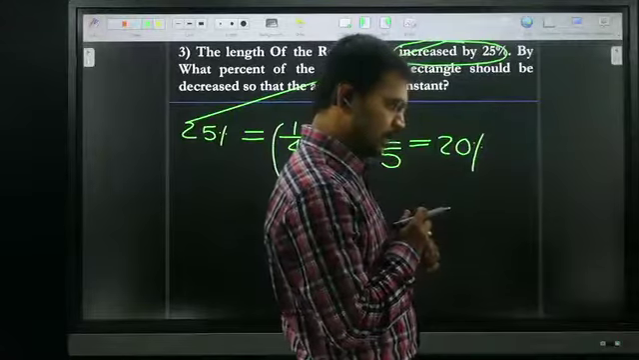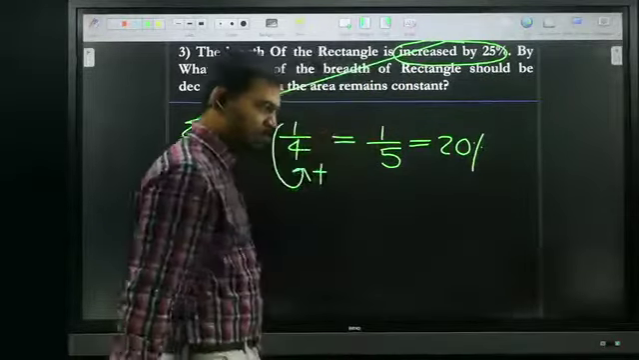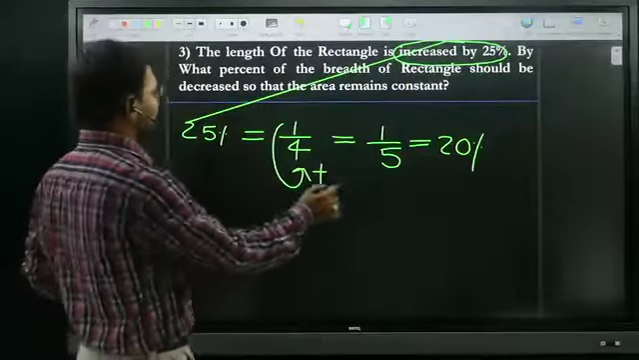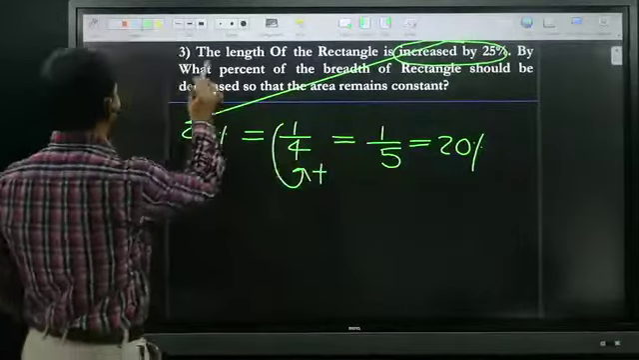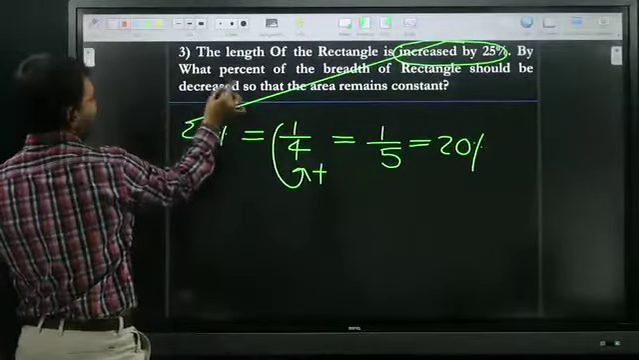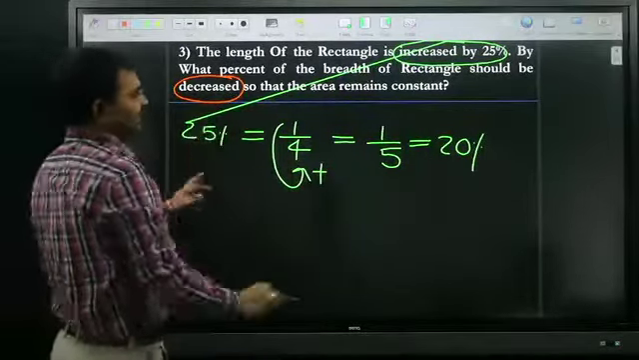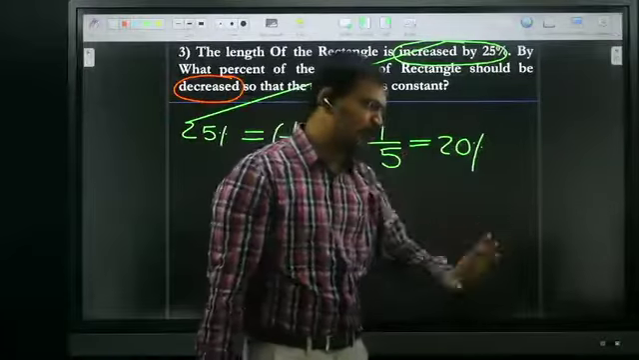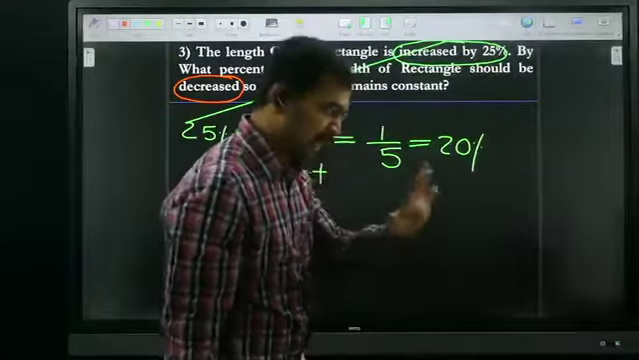Decreased keyword is also used, sir. Very good, Karthikeyan. You said the decreased keyword is also used. Sir, here the decreased keyword is also used, na, sir? That is the reason I am confused, sir. Very good doubt, Karthikeyan.